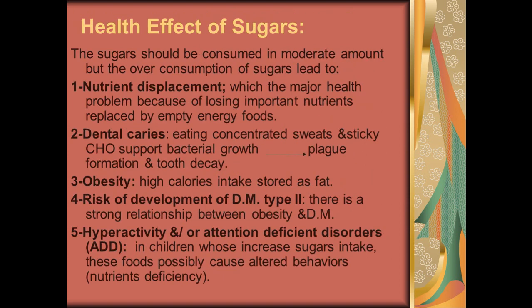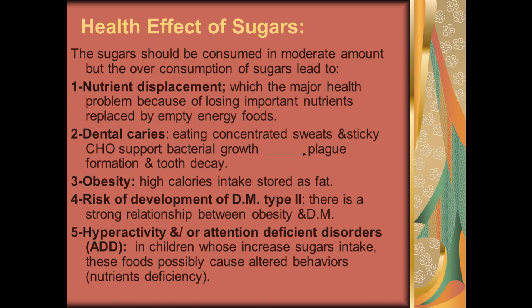The health effects of sugars: sugar should be consumed in moderate amounts, but overconsumption of sugar leads to nutrient displacement, as it takes the place of other nutrients. This is a major health problem when we lose important nutrients and replace them only with foods containing high sugar.